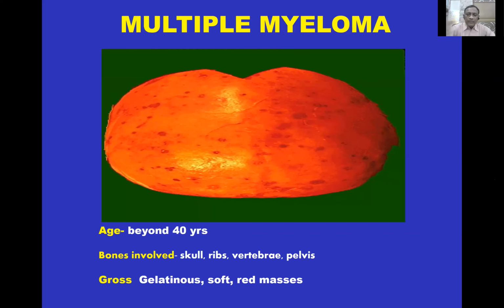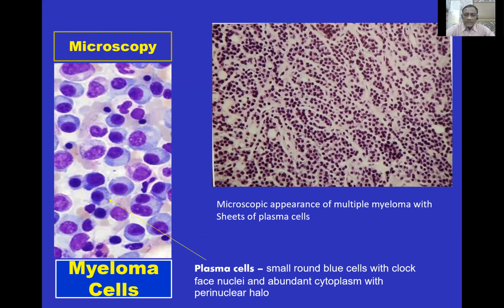Microscopically, it shows appearance of the multiple myeloma with sheets of plasma cells. And high-power view shows the plasma cells, small round blue cells with clock-faced nuclei, abundant cytoplasm with perinuclear halo. This is very classically seen in this way. Investigation: increased Bence Jones proteins, and the most important, the raised serum globulins.